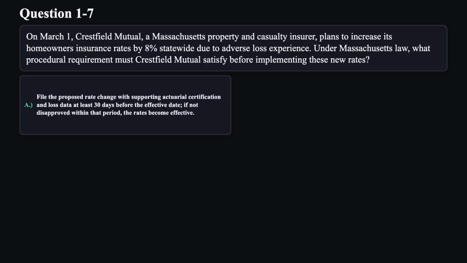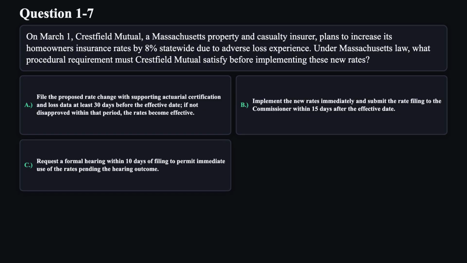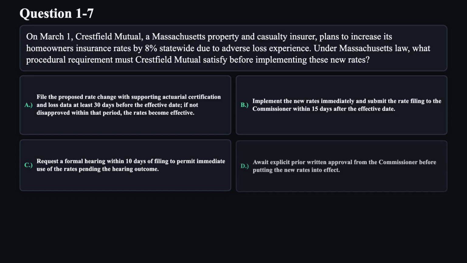A. File the proposed rate change with supporting actuarial certification and loss data at least 30 days before the effective date. If not disapproved within that period, the rates become effective. B. Implement the new rates immediately and submit the rate filing to the commissioner within 15 days after the effective date. C. Request a formal hearing within 10 days of filing to permit immediate use of the rates pending the hearing outcome. D. Await explicit prior written approval from the commissioner before putting the new rates into effect.